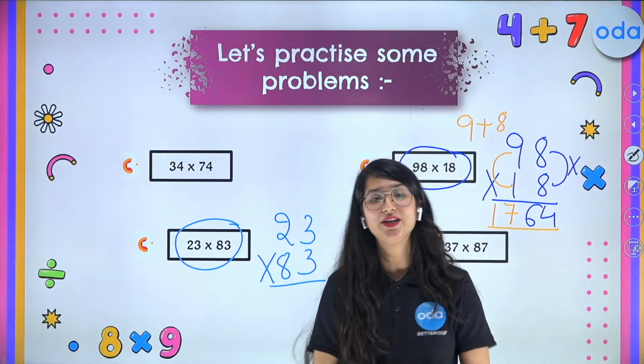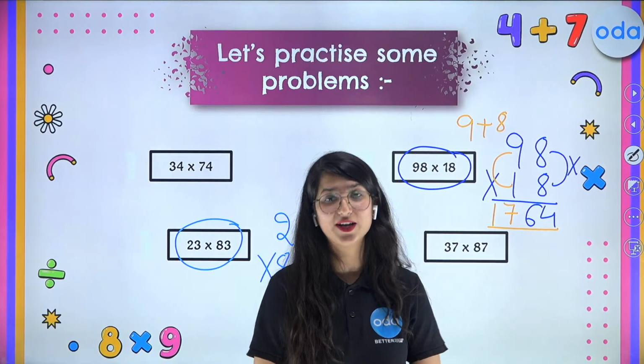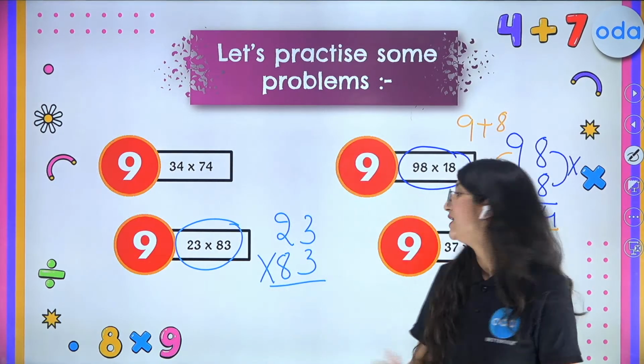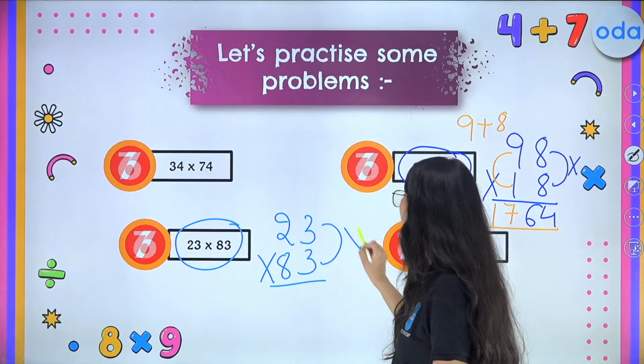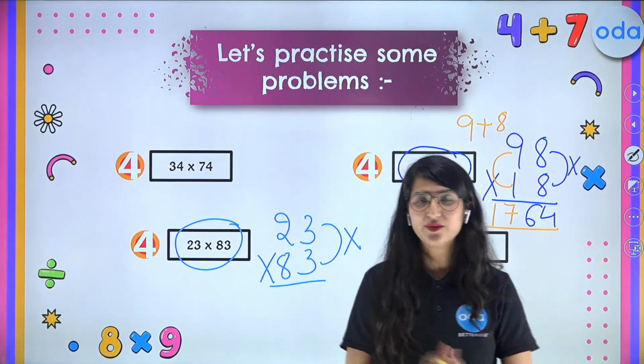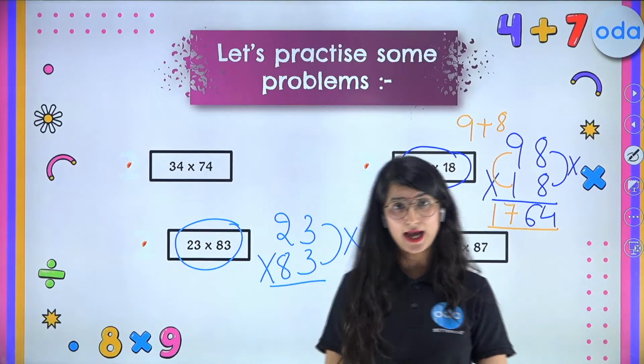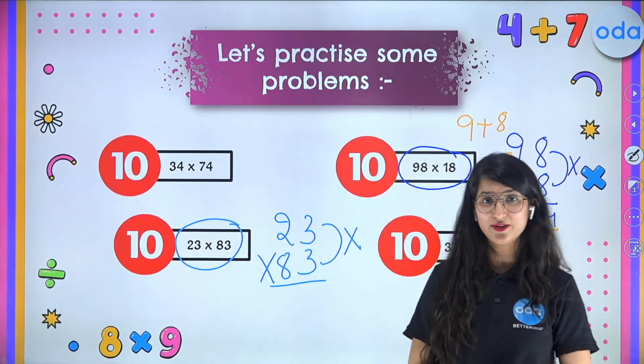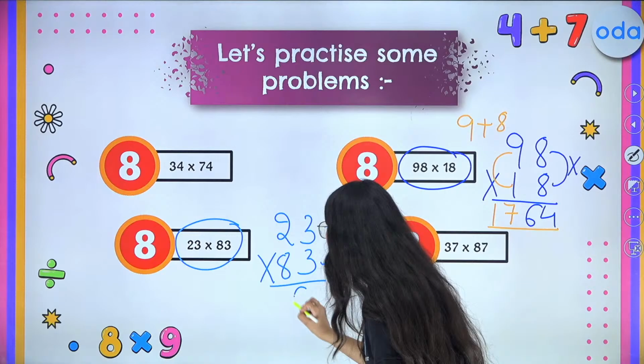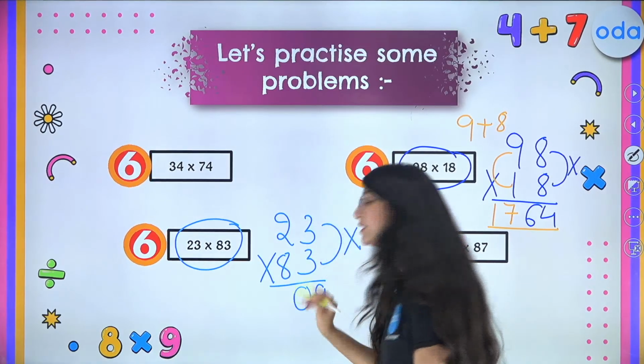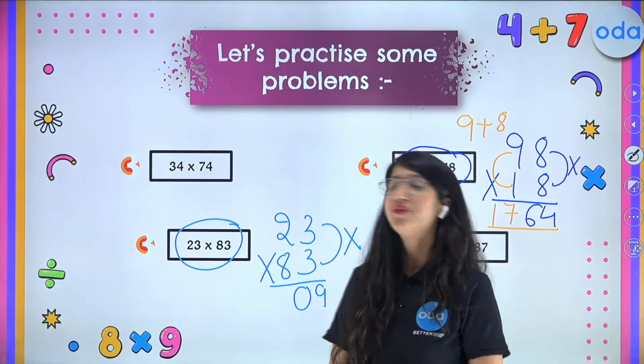And I hope that you all are solving these questions along with your teacher, right? So first multiply 3 and 3. So what is 3 times 3? Yes, it is 9, but you will not simply write down 9 over here because we need 2 digits in one grid. So you will write down 09 over here.